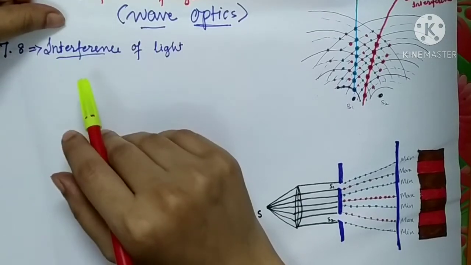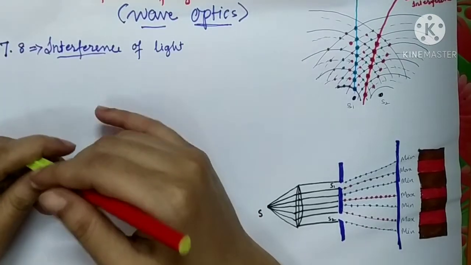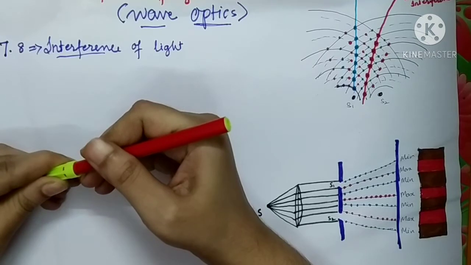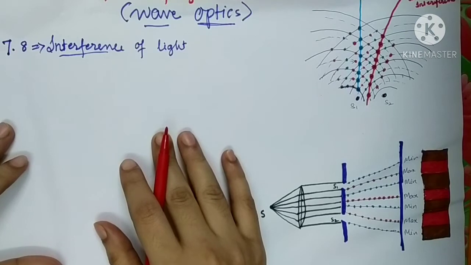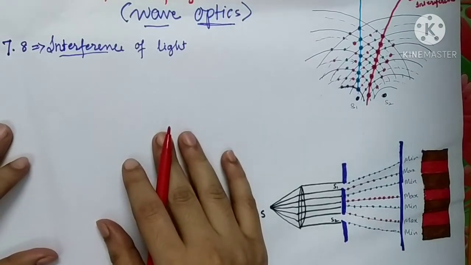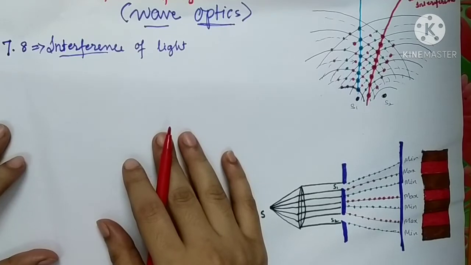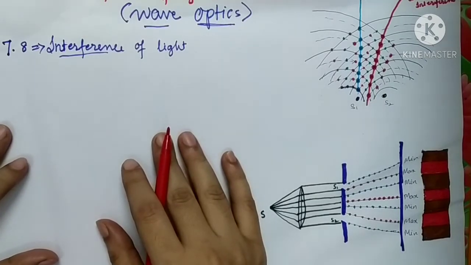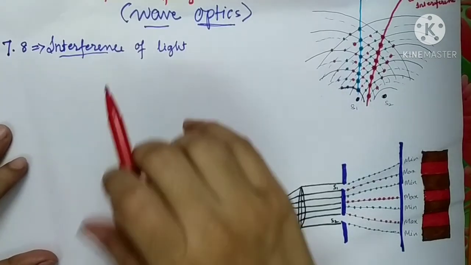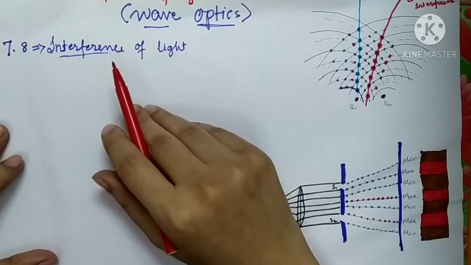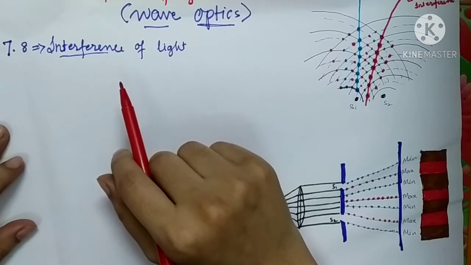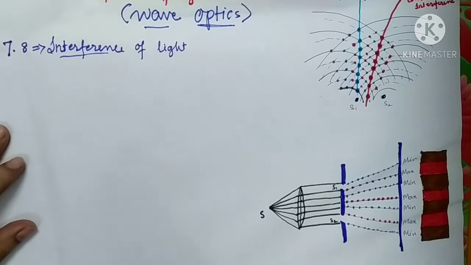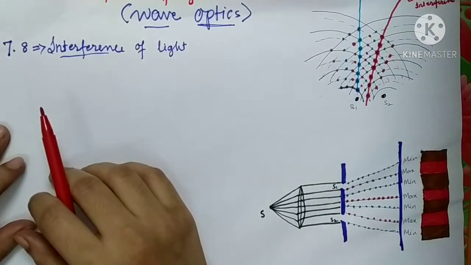What sort of interruption? Students, you have all studied the topic superposition of waves, chapter number 6. You might have studied the concept of superposition of waves whenever two or more waves arrive simultaneously at a single point of a medium. So you are quite aware of the term waves. Here, in the entire topic, we will consider that light propagates in the form of a wave, and that the wave is transverse in nature. You all know what a transverse wave and a longitudinal wave are.